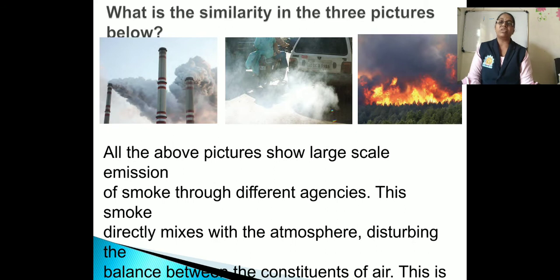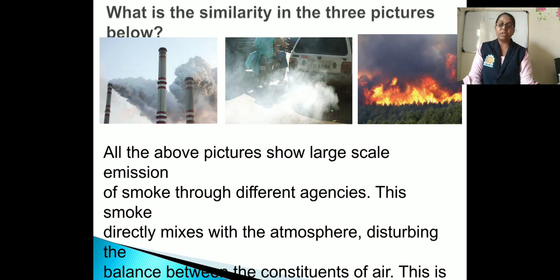So what are the similarities in the pictures? All the above pictures show large scale emission. What is the meaning of emission? Emission means giving out or producing. Emission of smoke through different agencies. This smoke directly mixes with the atmosphere, disturbing the balance between the constituents of the air, and this is called air pollution.